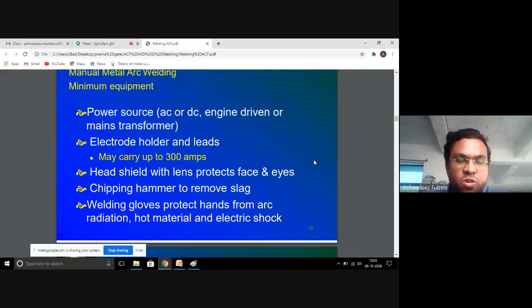A chipping hammer removes the slag, a black coating, generally a carbon coating over the welded region that we have to remove. Welding gloves protect the hands from the arc radiation, hot material and electric shock.